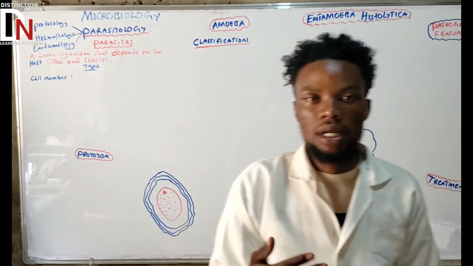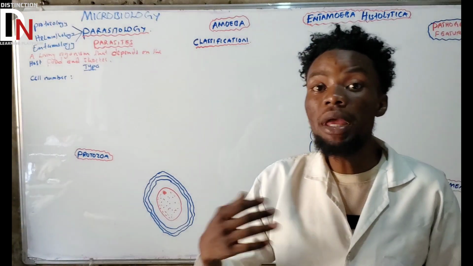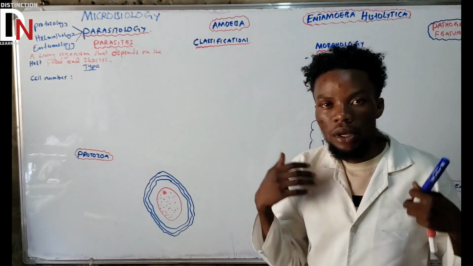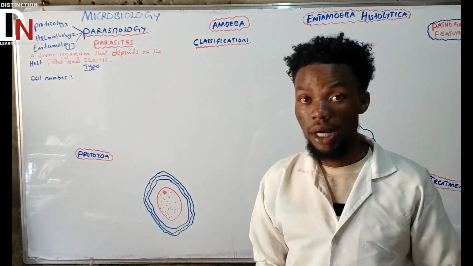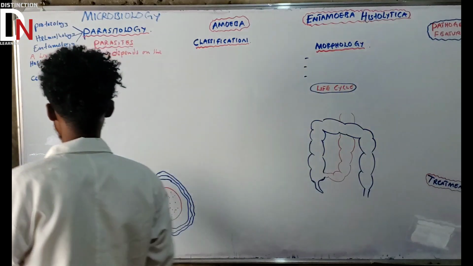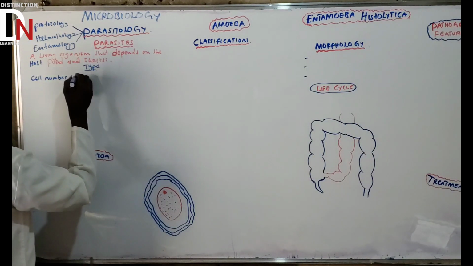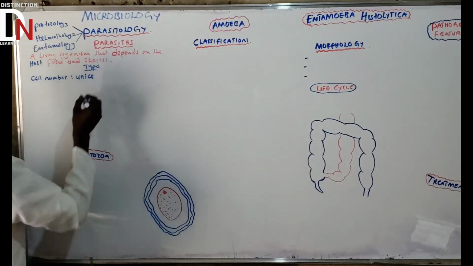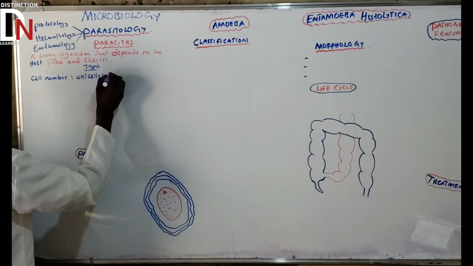So there are two types of parasites. There are parasites that have one cell, and there are parasites that have many cells. Basically, let's use medical terms. We have what we call unicellular parasite and multicellular parasite, okay? So under the cell number, we are saying there are some parasites that we call unicellular. Basically, they have one cell. Unicellular parasite. So let's just say P, parasite.